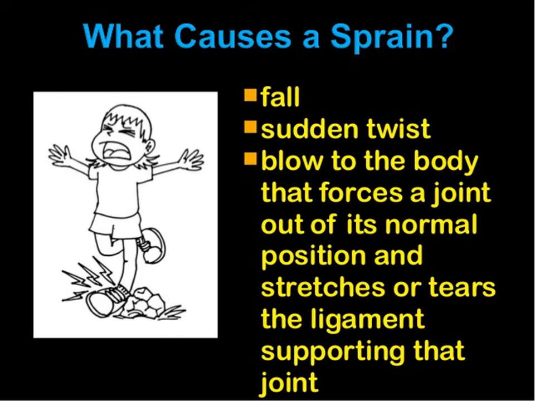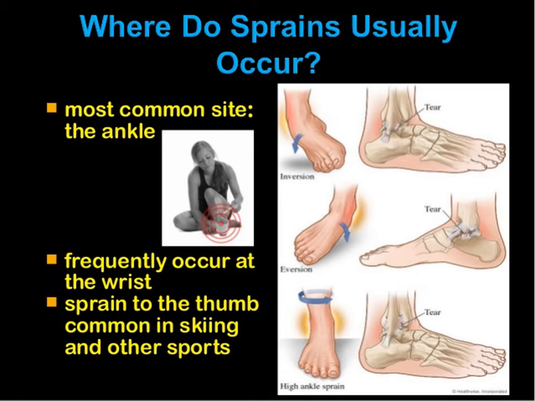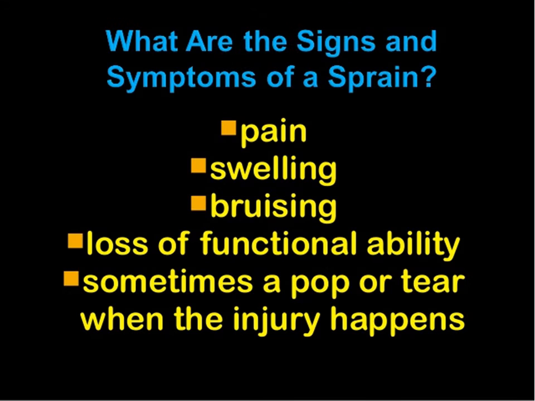Now what causes a sprain? In that fall down, sudden twist, blow to the body that force a joint out of its normal position and stretches or tears the ligament supporting that joint. Now where do sprains usually occur? Most common site is the ankle, then frequently occur at the wrist, sprain to the thumb common in skiing and other sports.